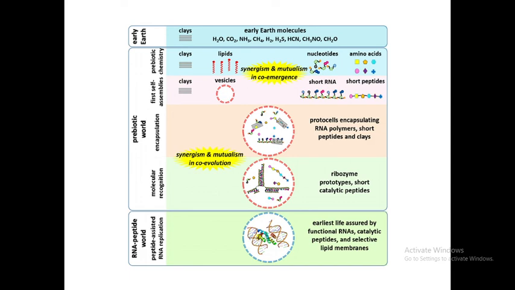So I hope that you have understood the different theories related to the history of life, and in detail we have studied the theory of chemical evolution of life which was put forth by Oparin and Haldane. In the next lecture we will discuss the Urey-Miller experiment in detail. So thank you very much for your patience in listening.